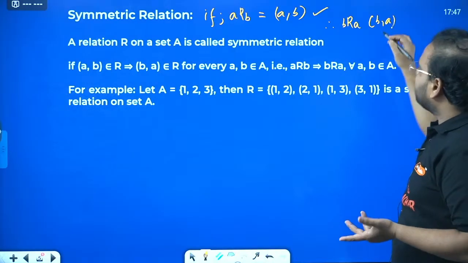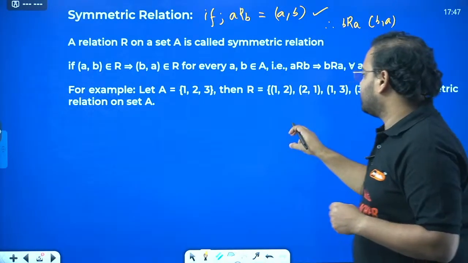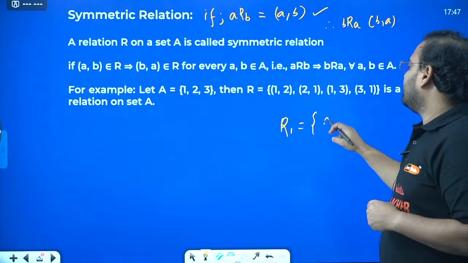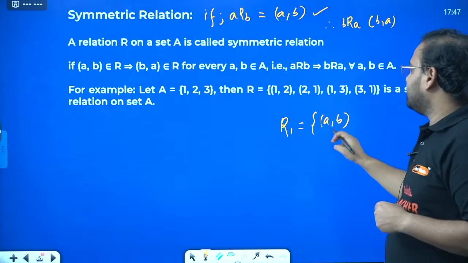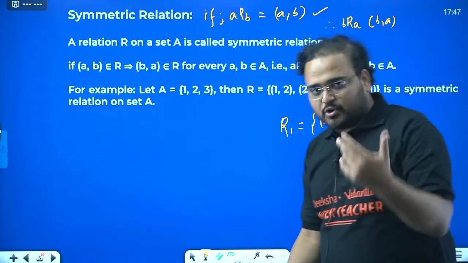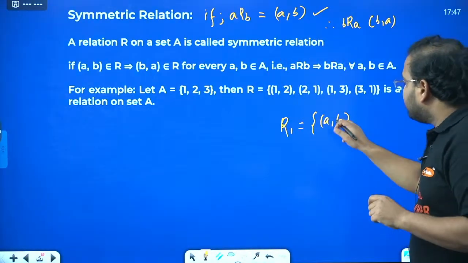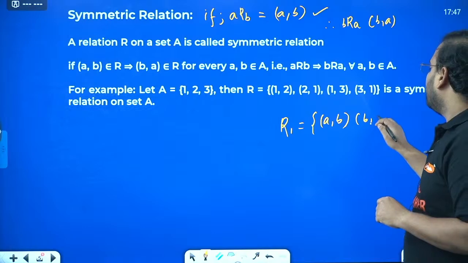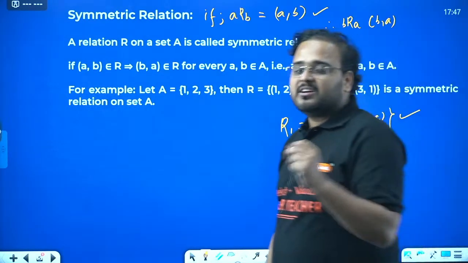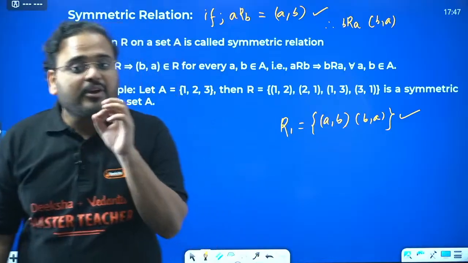Means if in a relation, let's say R1, the ordered pair AB is present and BA is not present, then it's not a symmetric relation. But if AB is present and also BA is present, it becomes a symmetric relation.